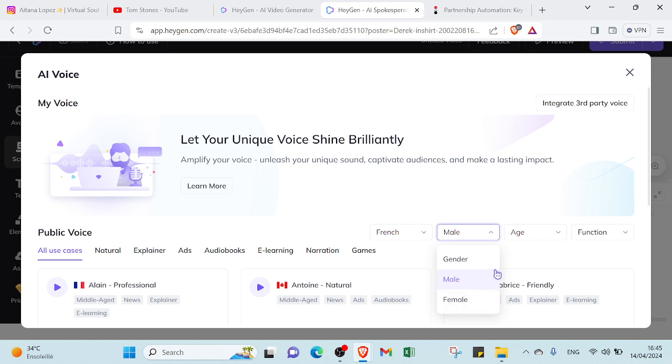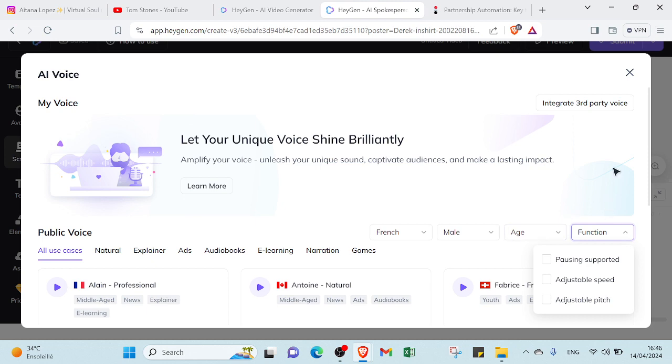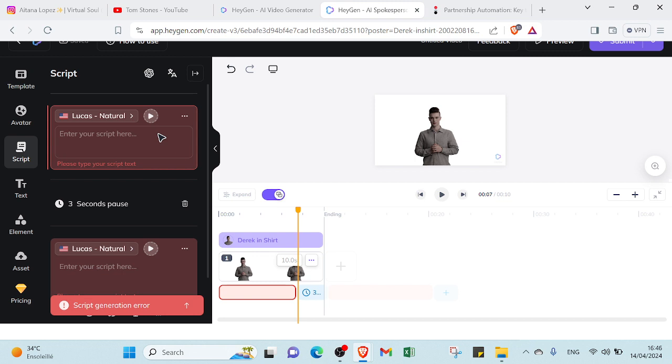For example, I already chose the male AI character, so of course the gender of my voice will be male, and the ages too, so you can find the various ages: child, youth, middle age, older. The function, you can adjust the function you want. It depends on how you want your voice. So there are various options that can help you to make your video more professional and get ready to publish it on your YouTube channel. So you can just click on submit, and then your video will be ready to download and put on your YouTube channel.